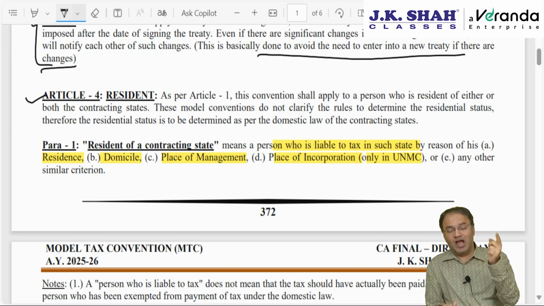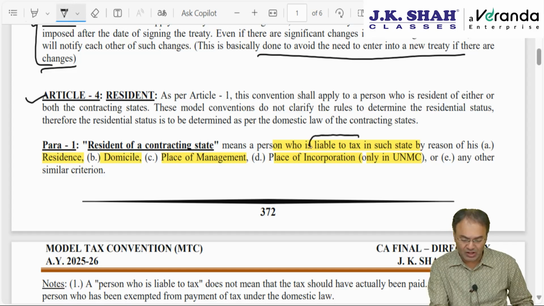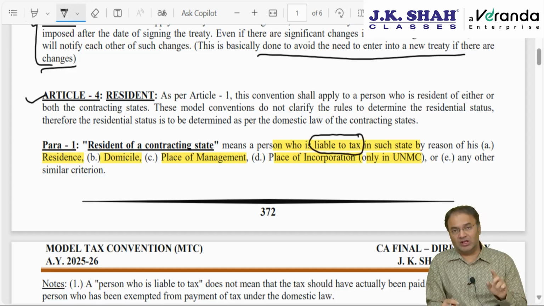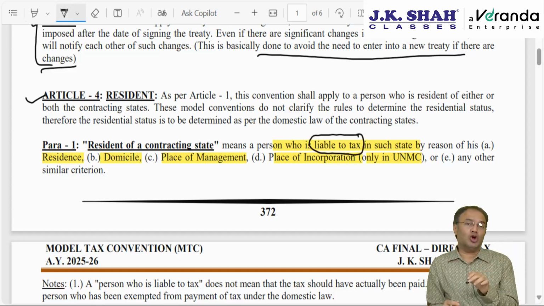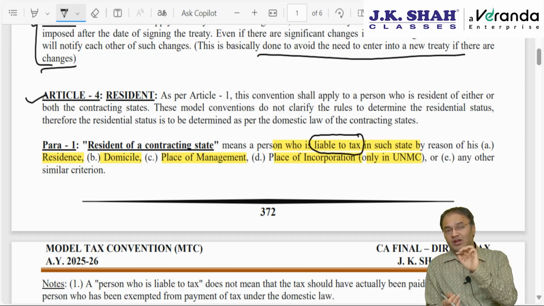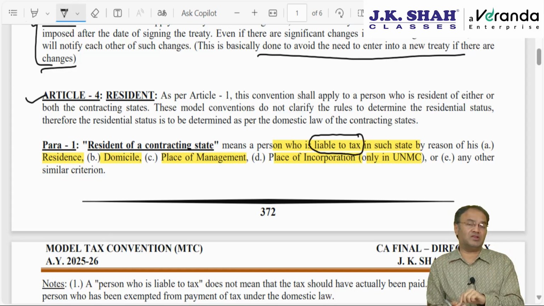A person may be liable to be taxed in a given state because of two reasons. Either that person is resident in that state or that person is earning income from that state. Here it's very clear, person who is liable to tax in a given state because he is resident of that state or because he is domiciled in that state, and not because he is earning income from that state.